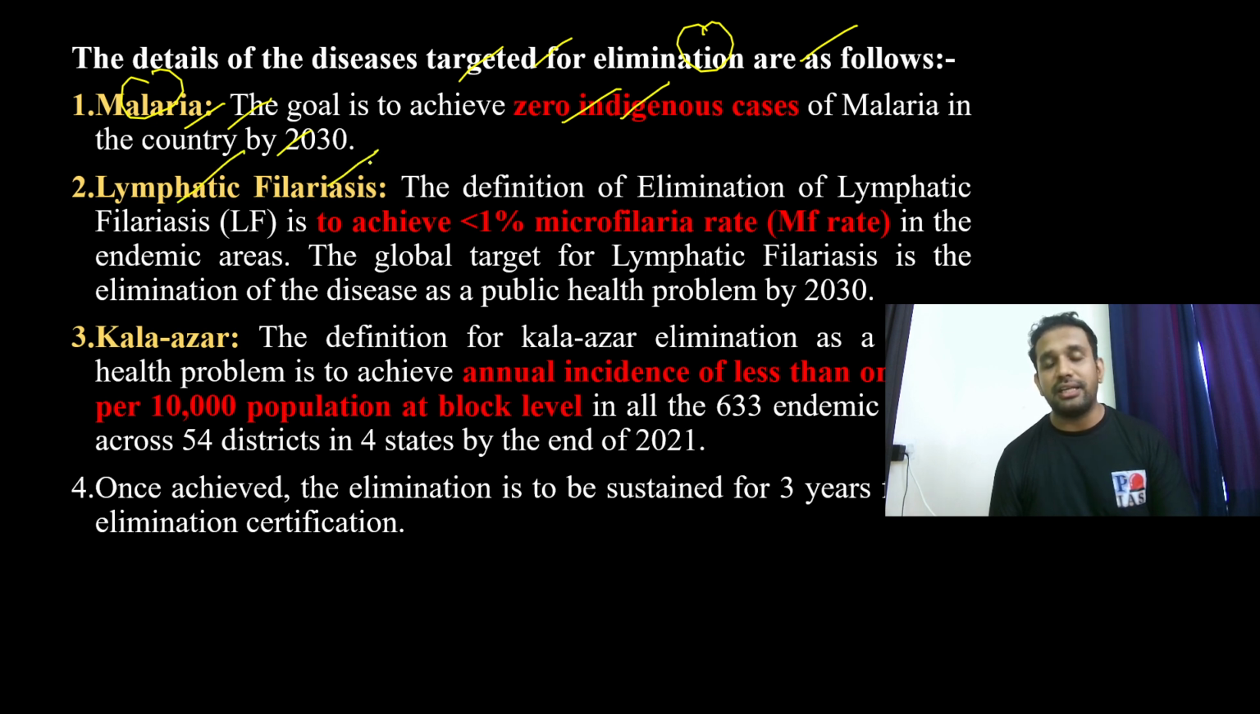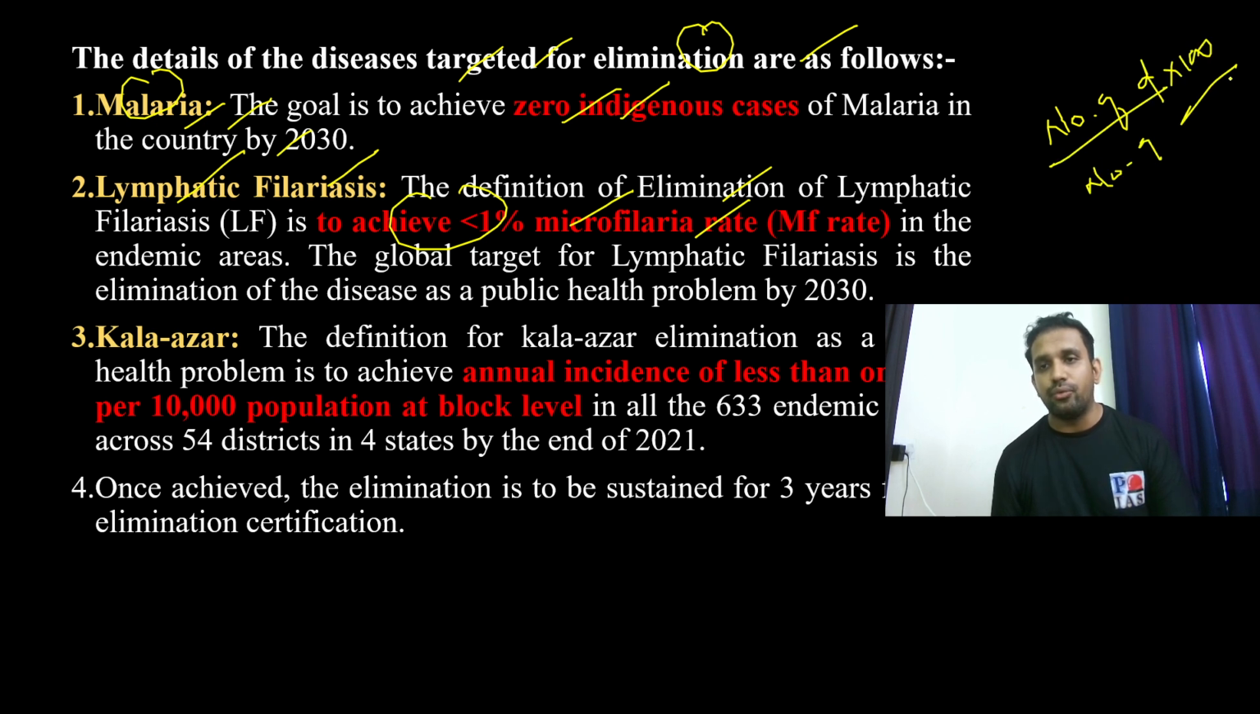Lymphatic filariasis, basically here the leg or hand of the particular person will become very, very huge and large. So the definition for the elimination of lymphatic filariasis is to achieve less than 1% of microfilarial rate. Number of affected persons by number of individuals into 100, this we have to do. Ultimately the percentage should come less than 1%. This is the target for lymphatic filariasis. The goal is very clear here. We have to eliminate this disease by 2030. We should not have any such cases of lymphatic filariasis.